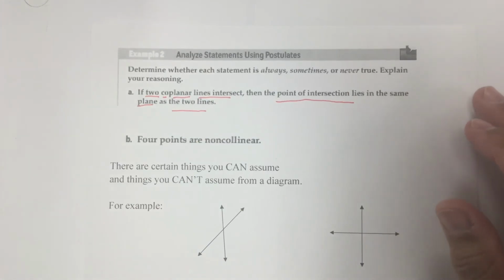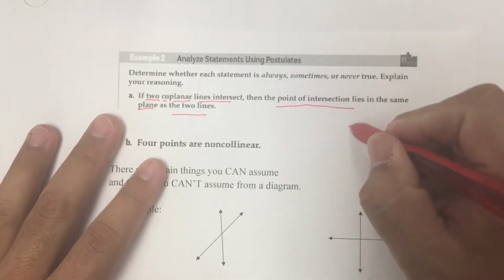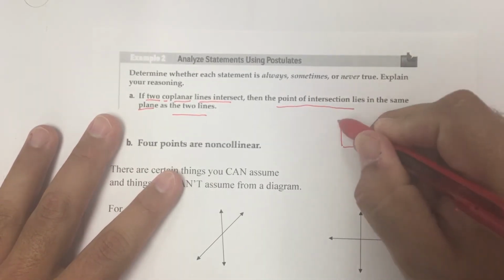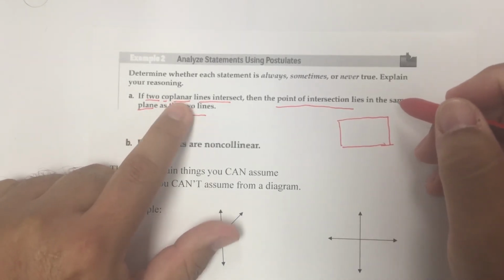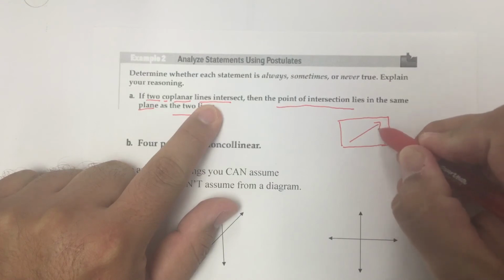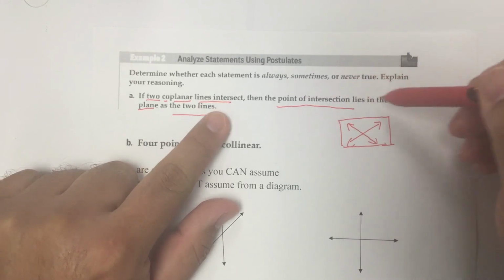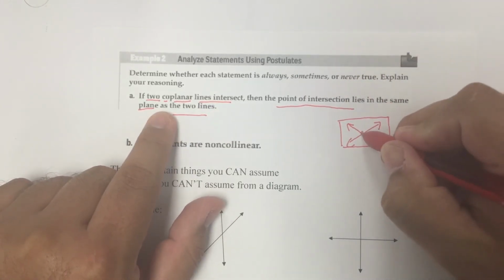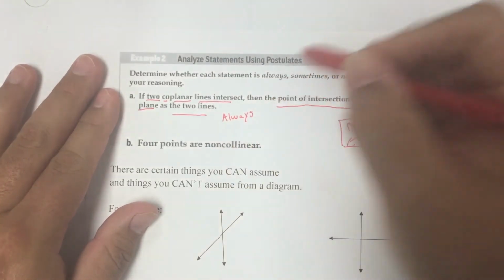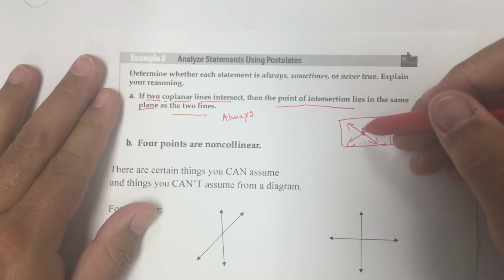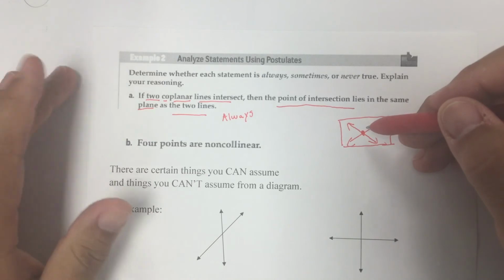So we have this picture right here, two coplanar lines, which means they're on the same plane. Then the point of intersection lies on the same plane as the two lines. That should make sense. That should be an always, because these two lines are coplanar, they're together on a plane, so that point also lies on the plane.